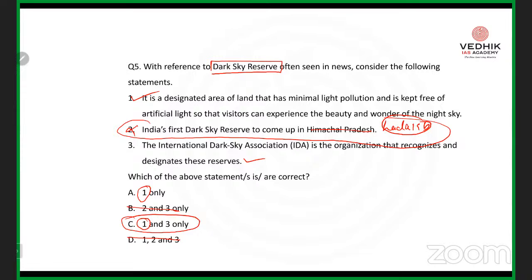If you are stuck with approximately 60 to 62 questions in your UPSC civil services paper, you can use this method. It is not a method of complete elimination. But if you know why the dark sky reserve was in news, you are supposed to eliminate statement 2. If you eliminate statement 2, you eliminate option B and option D. So here comes our possibility of getting the right answer, because whatever the number of options that you have eliminated, the chance of getting a right answer becomes very high. So in this question, option C, 1 and 3 only, is the right answer.